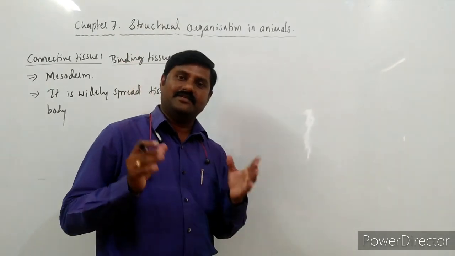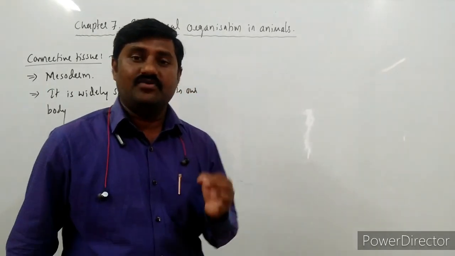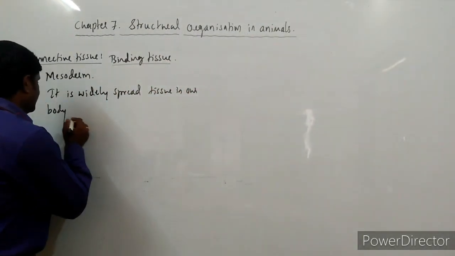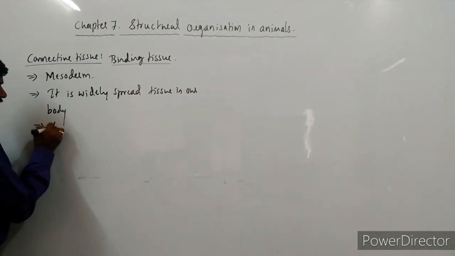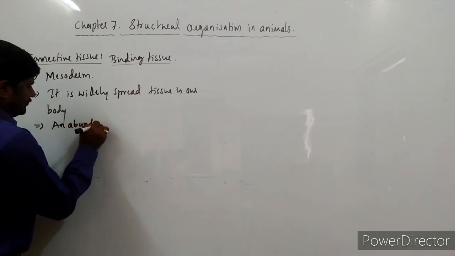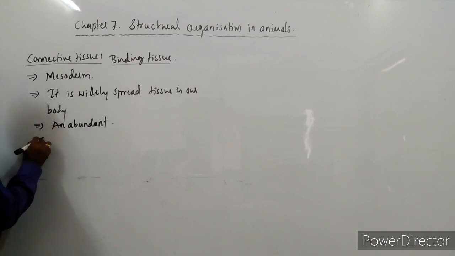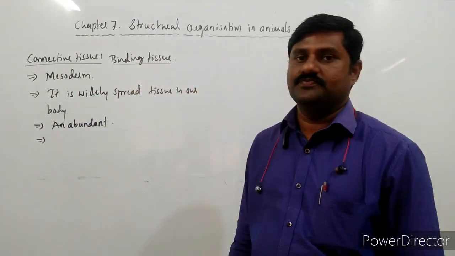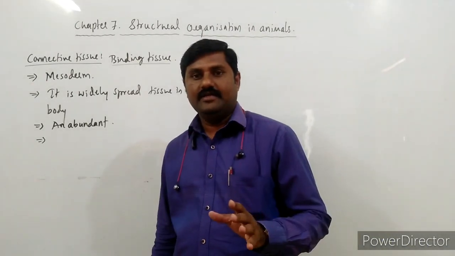So this tissue is abundant and widely spread in our body, right?